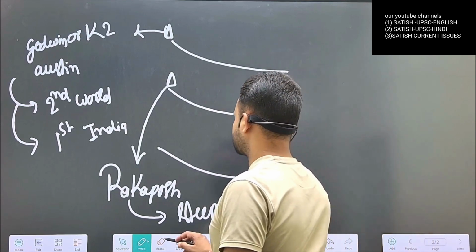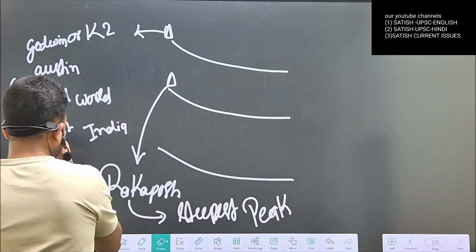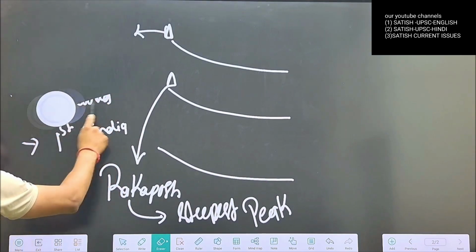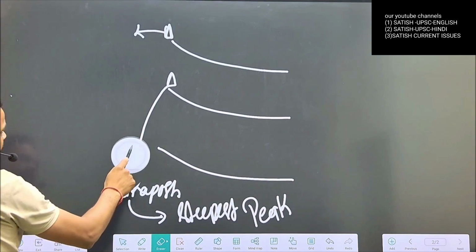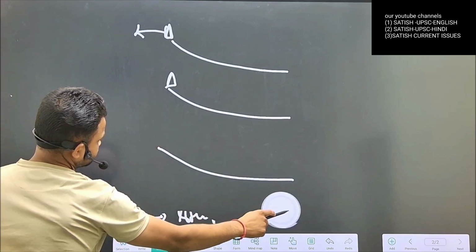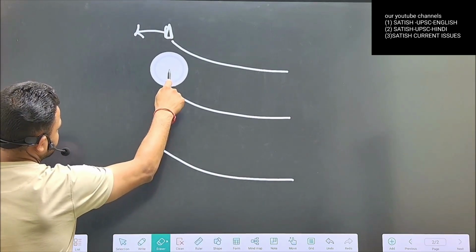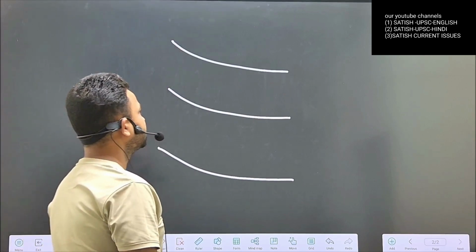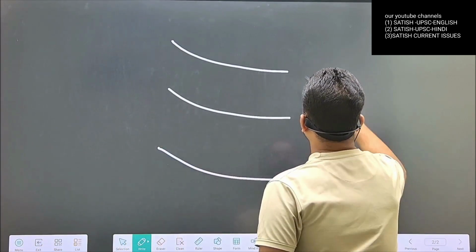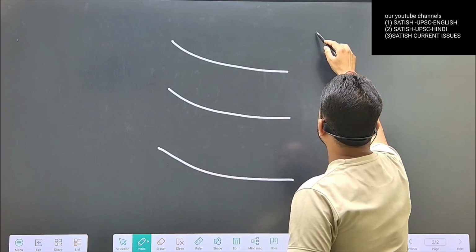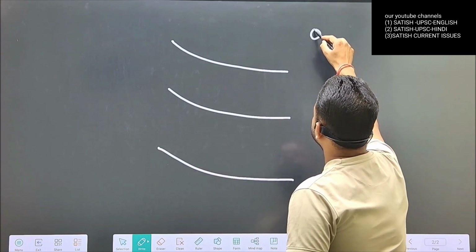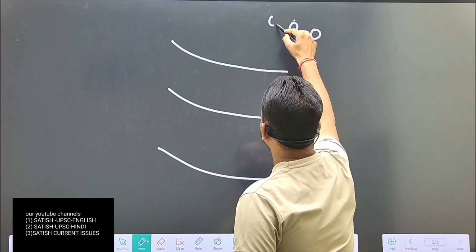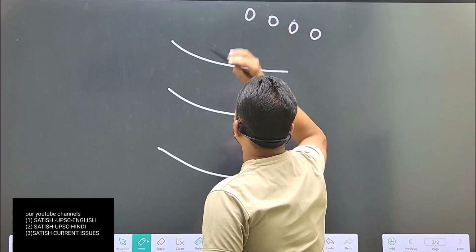Now we will see glaciers of mountain ranges. Here you can see four important glaciers which are situated: Siachen Glacier, Baltoro, Biafo and Hispar.